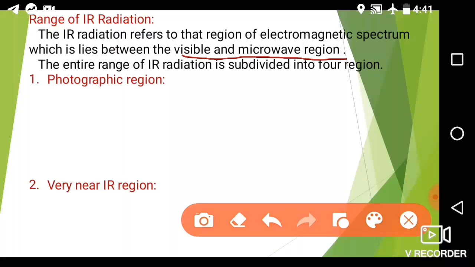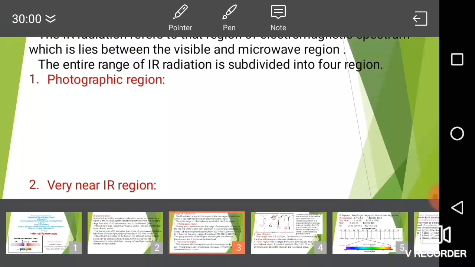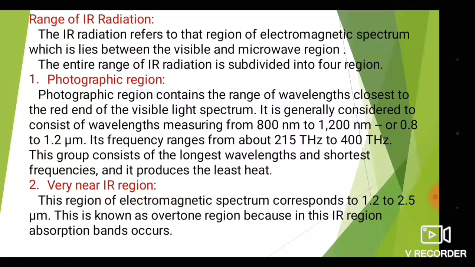So the entire IR region, that is IR radiation, is subdivided into subclasses: the photographic region, very near IR region, near IR region, and far IR region. Those are the four types. So what is the photographic region?